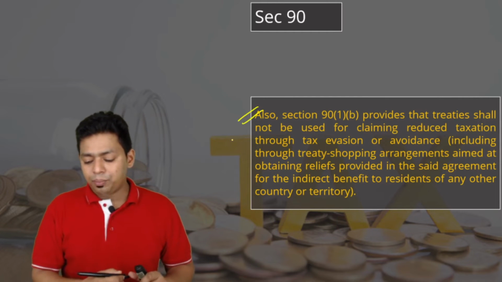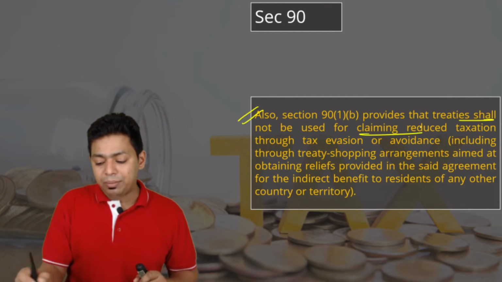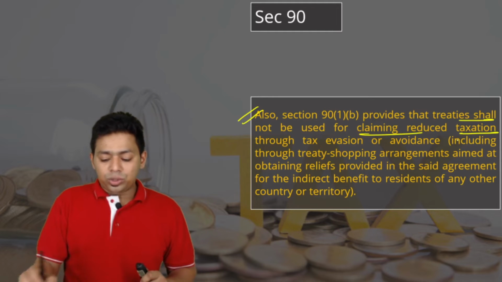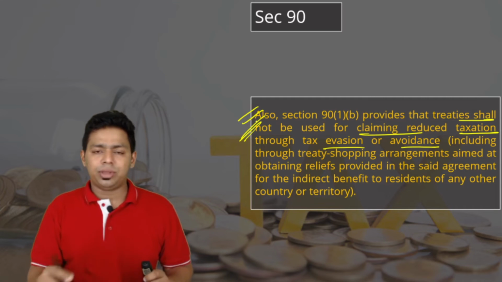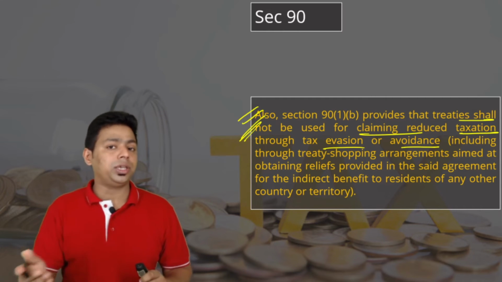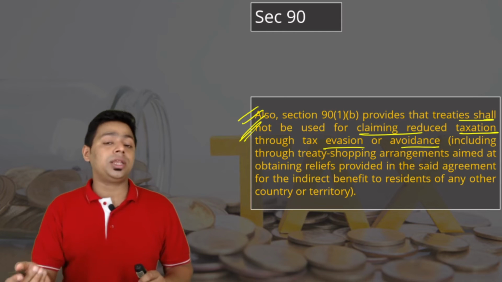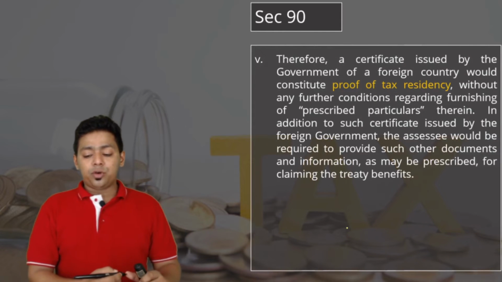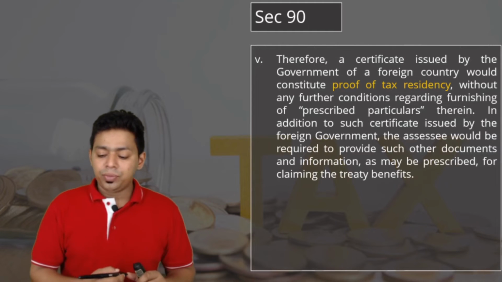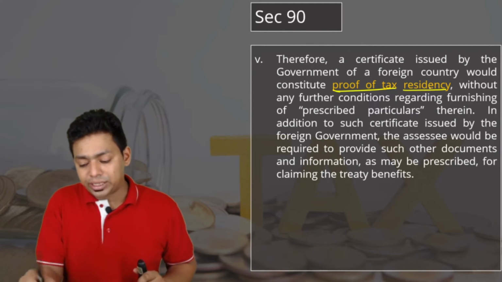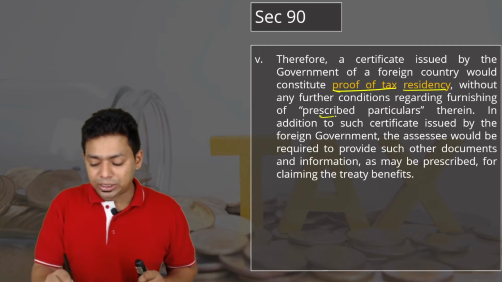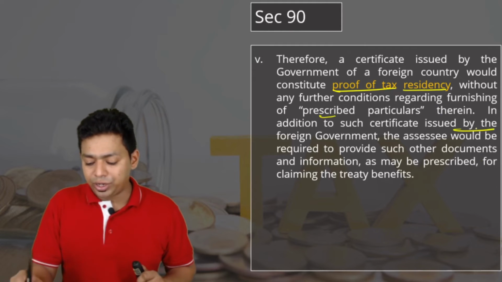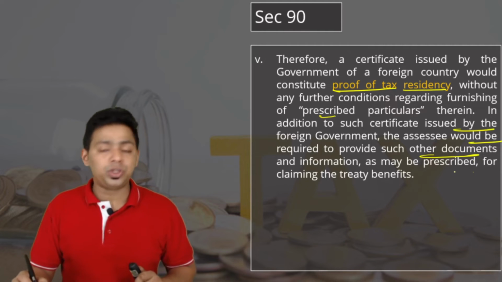Also, section 91 provides that treaties shall not be used for claiming reduced taxation through tax evasion or tax avoidance, including treaty shopping. This is what we have already learned, that it is not possible now to avoid taxation by misusing the treaty. Therefore, a certificate issued by the government of a foreign country would constitute proof of tax residency, without further conditions regarding furnishing the prescribed particulars therein. In addition to such a certificate issued by the foreign government, the assessee would be required to provide such other documents and information as may be prescribed.